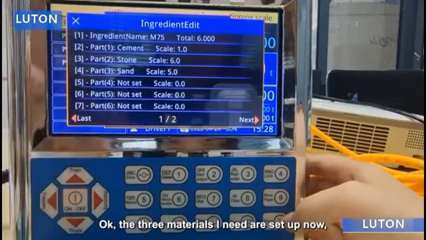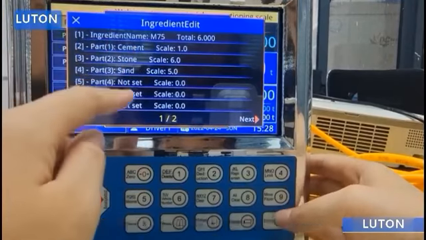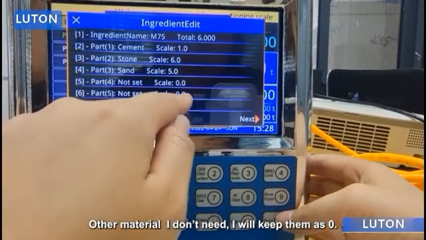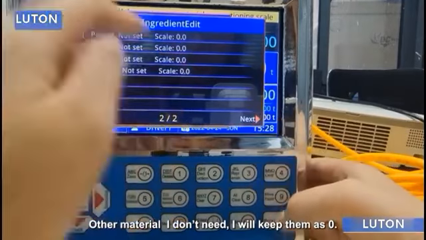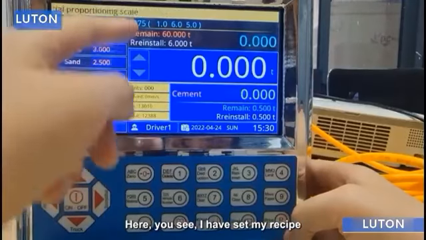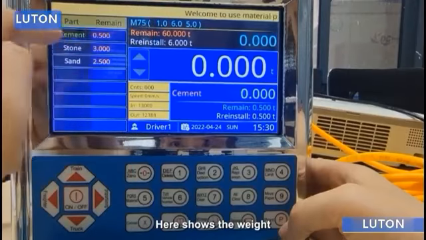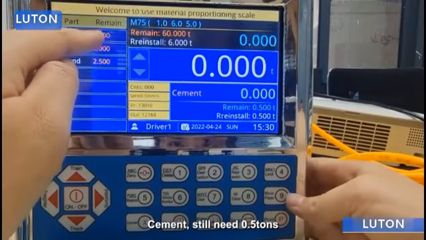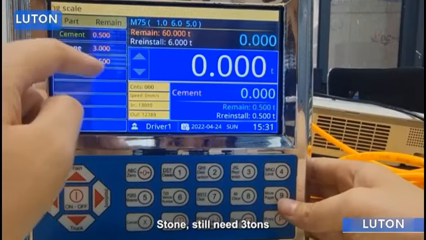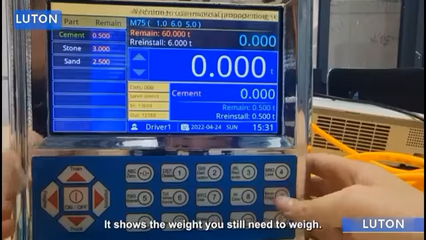OK, the 3 materials I need are set up now. Other materials I don't need, I will keep them as 0. OK, back to the main interface. Here, you see, I have set my recipe. Here shows the weight. Cement, still needs 0.5 tons. Stone, still needs 3 tons. Sand, still needs 2.5 tons. It shows the weight you still need to weigh.